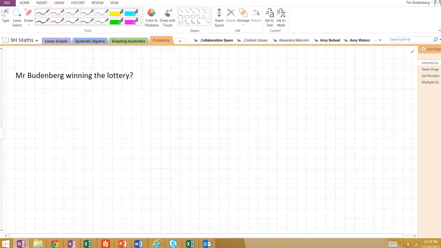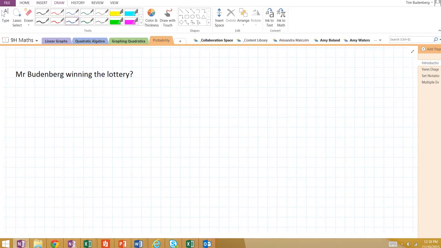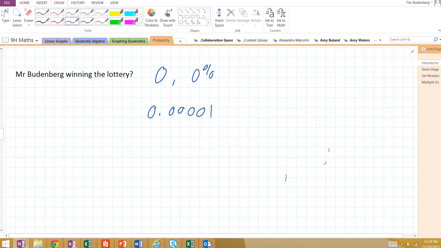What's the probability of Mr. Budenberg winning the lottery? Well, I don't even buy lottery tickets, so this one truly is 0. No percentage chance at all of me buying a lottery ticket. If I did buy a lottery ticket, my probability of winning would be pretty close to 0, but technically not 0 because it would be something closer to this, 0.0001, probably a few more zeros in there for that matter, or percent. Essentially, the chance of winning a lottery ticket is extremely low.